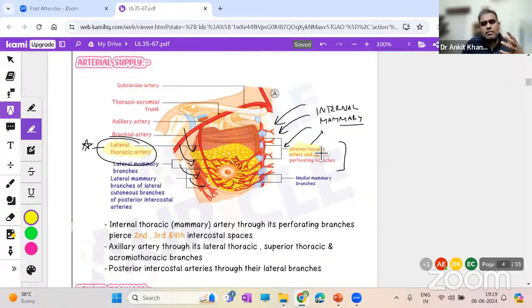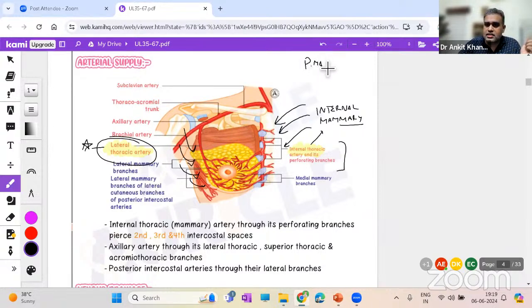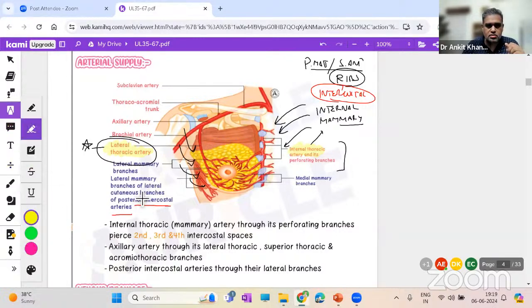Then, as we know, what was the deep relation of the breast? The deep relation of the breast was the pectoralis major muscle, then it has the serratus anterior muscle, these muscles. Now, where are these muscles located? Over which bony structure? They are located over the ribs. And do we have any vessels running on the ribs? The answer is yes. Which vessels? Intercostal vessels. Very good. Intercostal means between the ribs. So you have a group of arteries which is running over the ribs. It will supply the breast also. So here you have the posterior intercostal arteries also. So this could also be a part of the arterial supply.